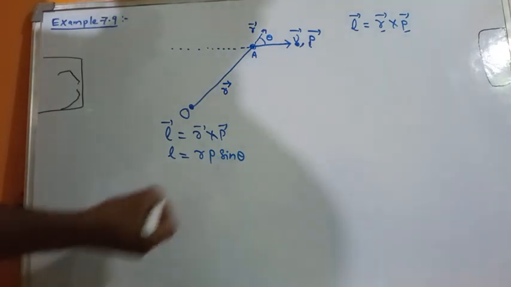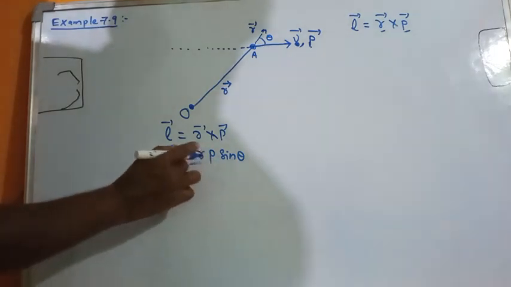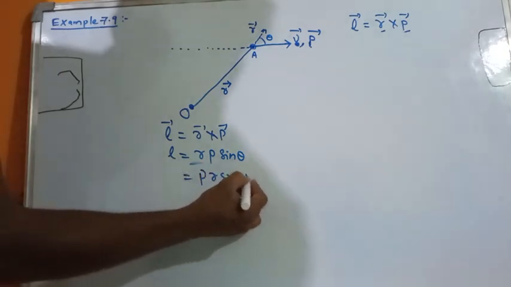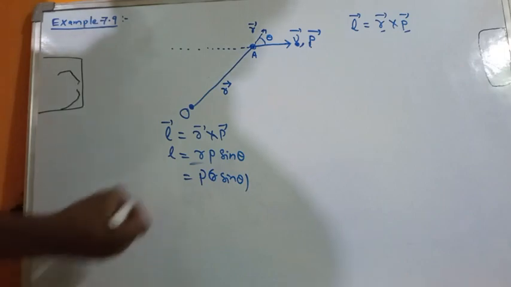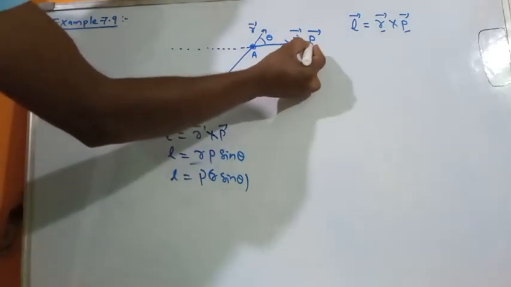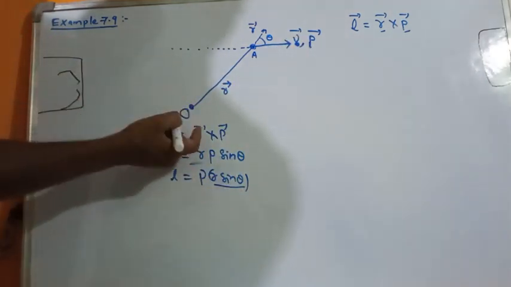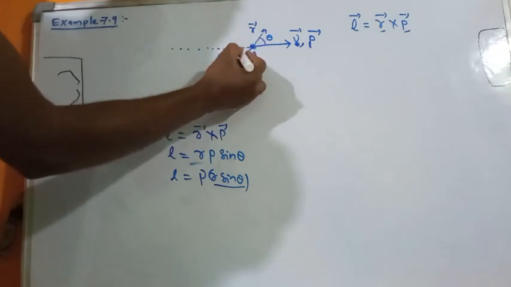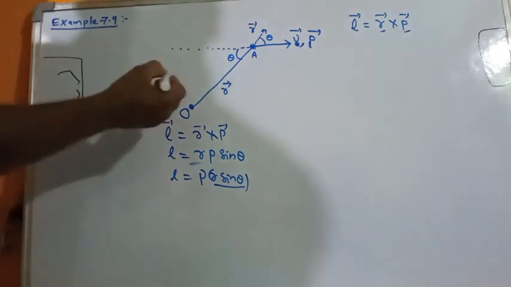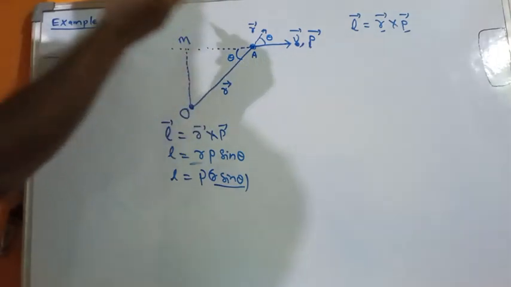We can also write this as p times r sine theta. Here p is the linear momentum, and r sine theta is the perpendicular distance. Opposite angles are the same, that is theta. Let this foot of the perpendicular be M.